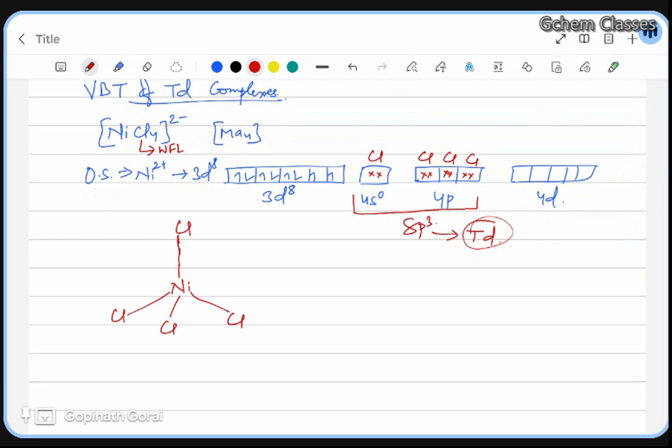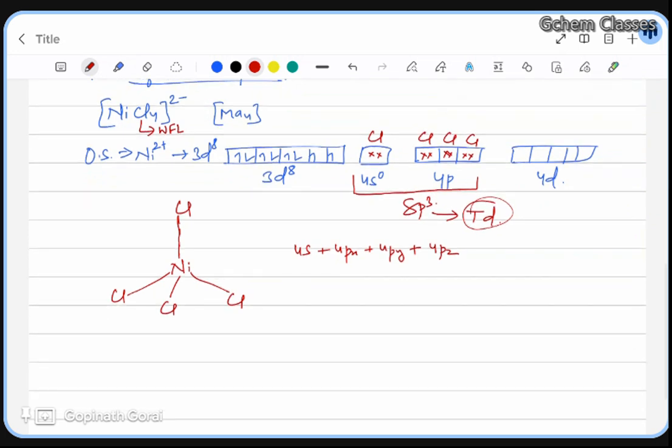See, this practice should be there with you. Now they will ask you in this sp3 what all orbitals have participated. So it is 4s, then 4px, 4py, and 4pz. Keep this practice, okay? There are so many questions where directly they will ask which orbital participates in this hybridization in case of coordination complexes. So always remember this.